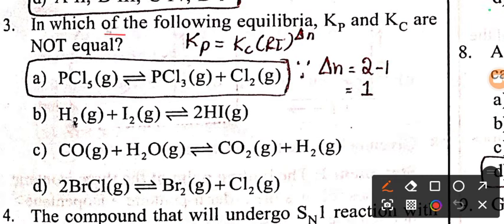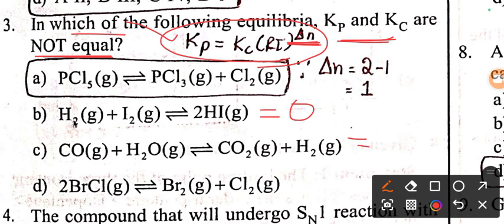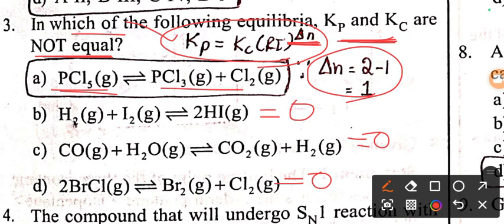Our next question is, in which of the following equilibria Kp and Kc are not equal? So we know the relationship between Kp and Kc. Kp is equal to Kc into RT to the power of delta N. So for the given four reactions, calculate delta N. Wherever you are getting delta N is equal to 0, there you can get exactly Kp is equal to Kc. Whereas in equation 1, when you calculate delta N by subtracting the number of moles of gaseous product minus number of moles of gaseous reactant, 2 minus 1 is equal to 1. Here delta N you are getting 1. So for this equation, Kp and Kc are not equal. So answer is option A.